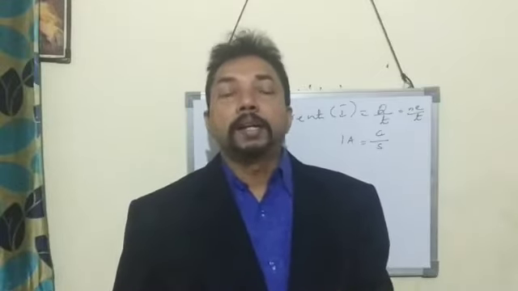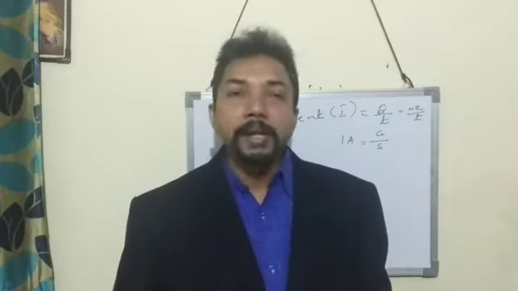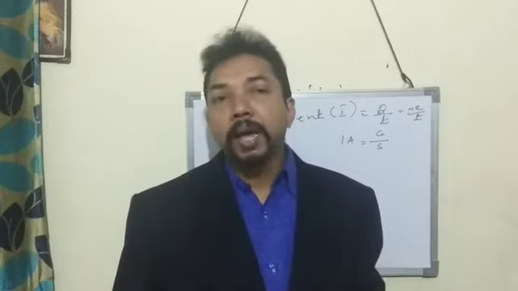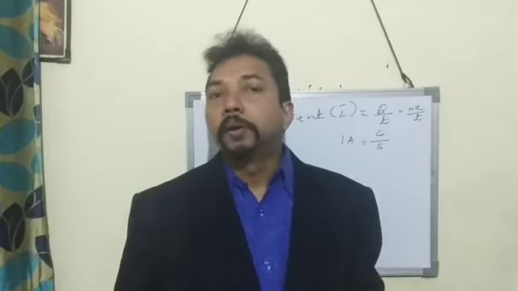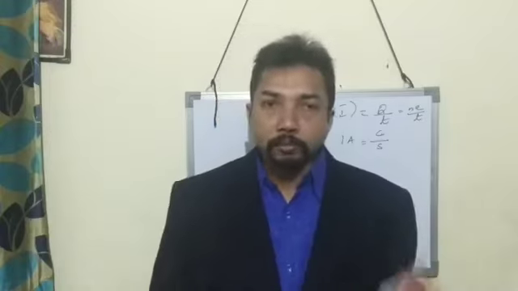Smaller units of current are milliampere and microampere. 1 milliampere is 10 to the power minus 3 ampere and 1 microampere is 10 to the power minus 6 ampere. So these are smaller units.